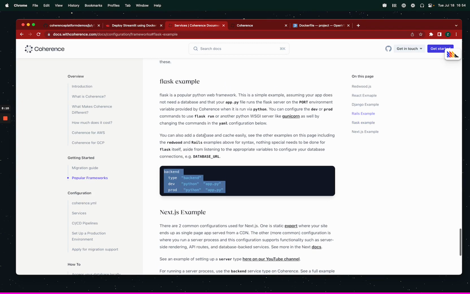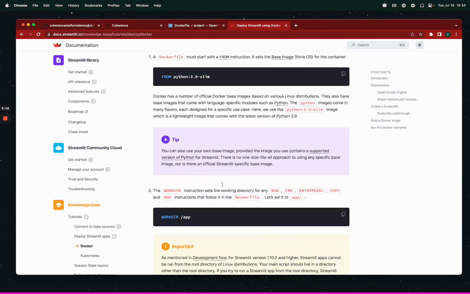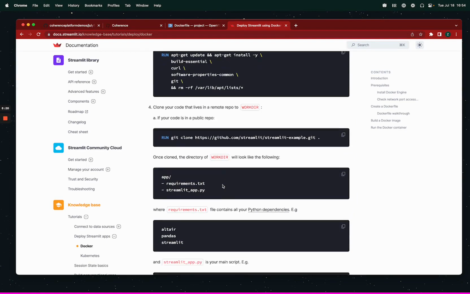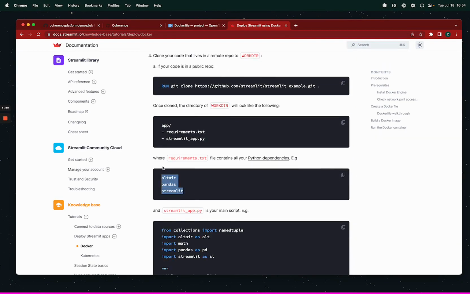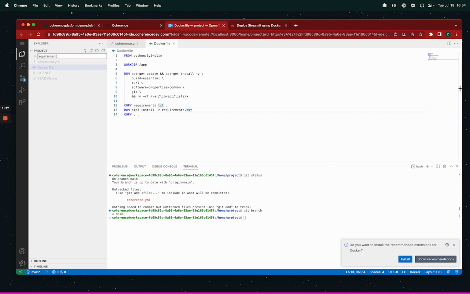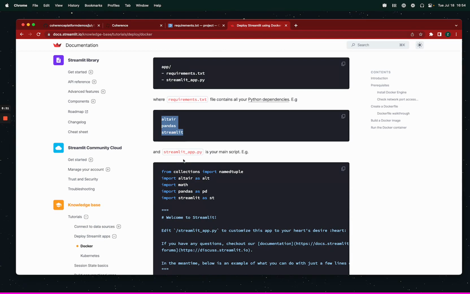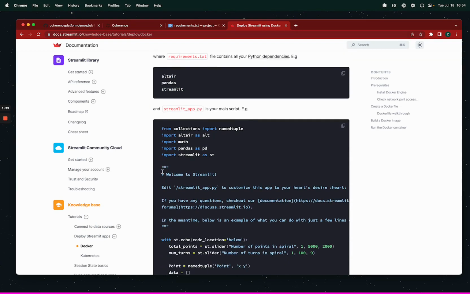Then we're not going to need this example anymore. We need the Streamlit with Docker thing. And we're going to look at their walkthrough. So they add this in requirements.txt. This in there. They have this Streamlit app Python file.